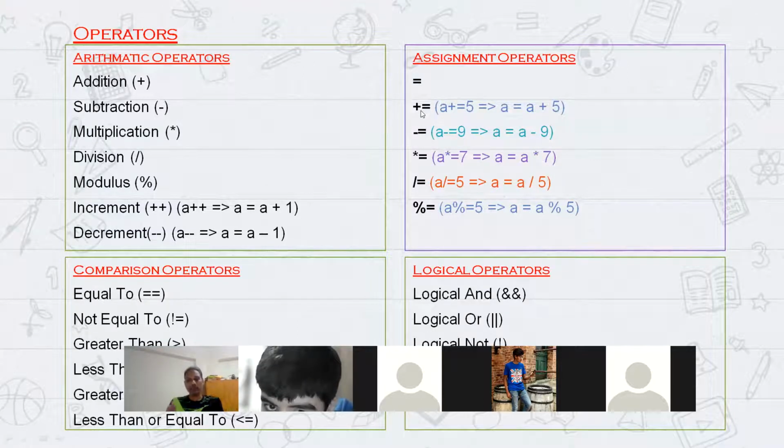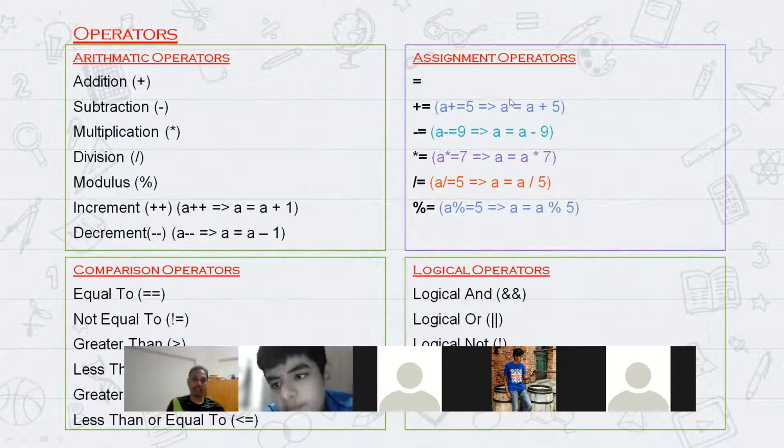Now let's see plus is equal to in the assignment operators. There is a speciality here: two operators together, like plus is equal to, minus is equal to, asterisk is equal to. It is the same as the variable is equal to that variable plus some value. To make the developers' work easy, you can write something like A is equal to A plus 5.